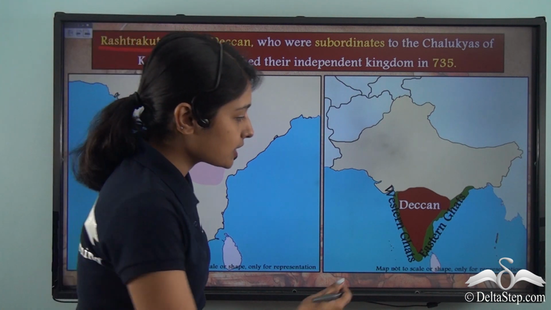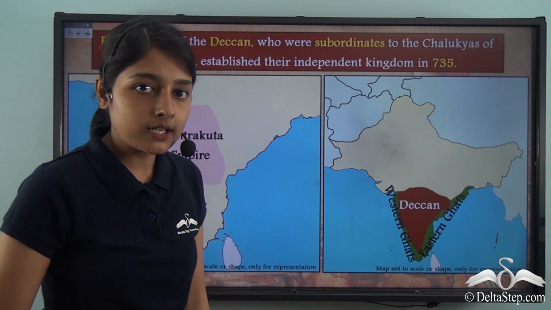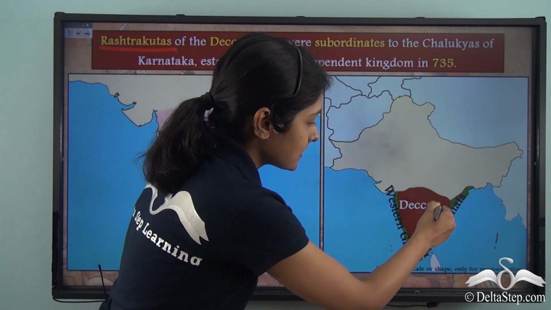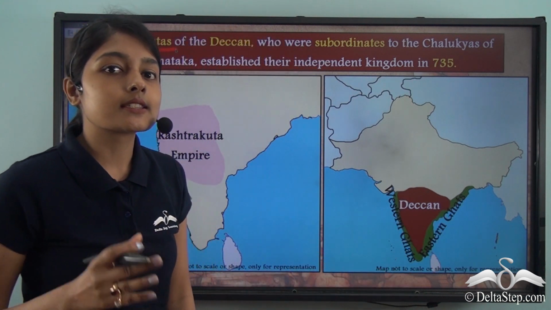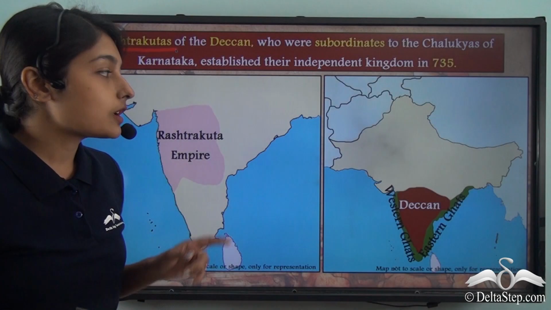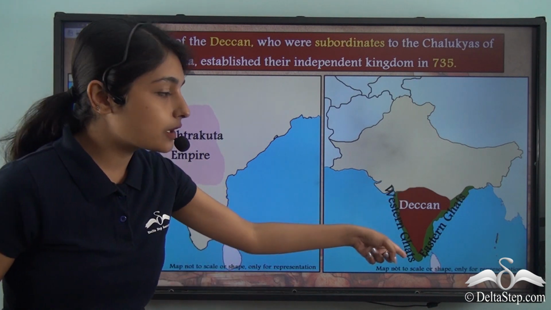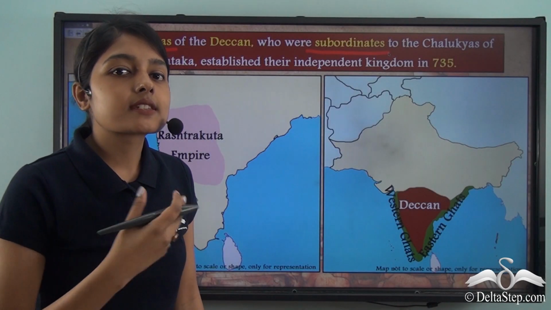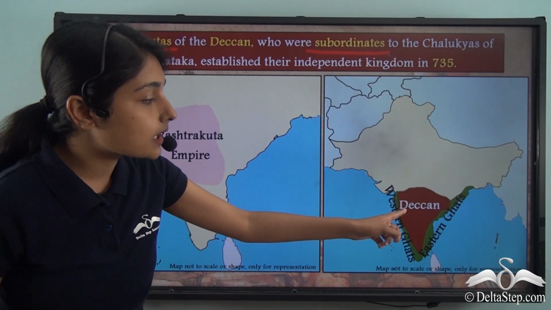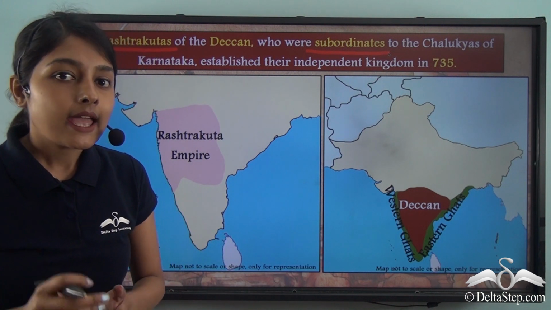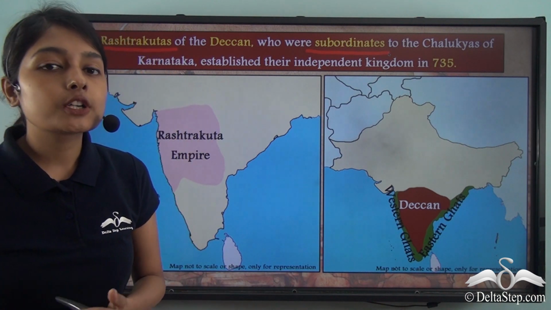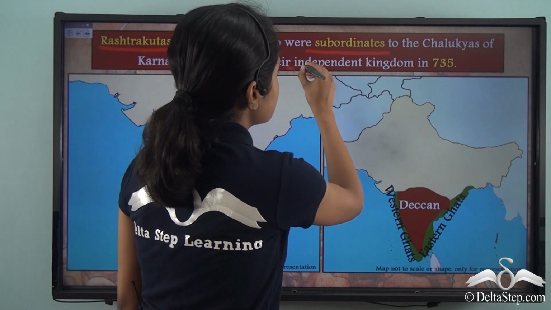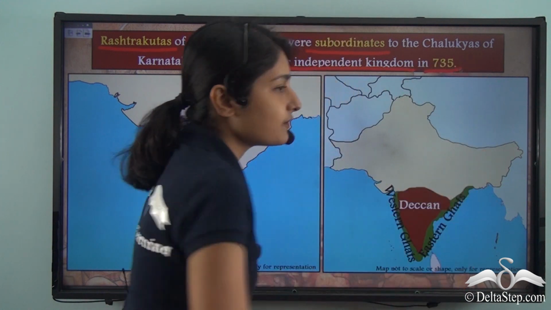The Deccan is the region that lies between the Western Ghats on the one hand and the Eastern Ghats on the other hand. So in this map you can see the southern portion of the Indian subcontinent is known as the Deccan region. Now the Rashtrakuta Empire of the Deccan were initially subordinates to the Chalukyas. The Chalukyas, which we discussed, were ruling Karnataka. Karnataka also falls in this Deccan region, and the Rashtrakutas were subordinates to the Chalukyas. But then the Rashtrakutas established their independent kingdom in 735.